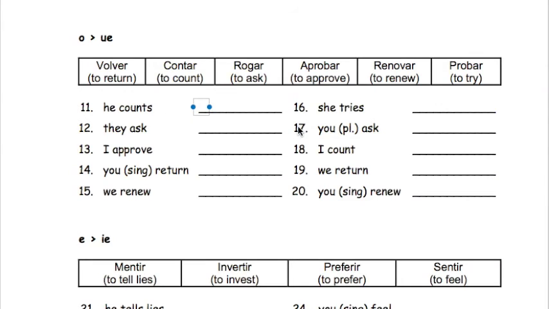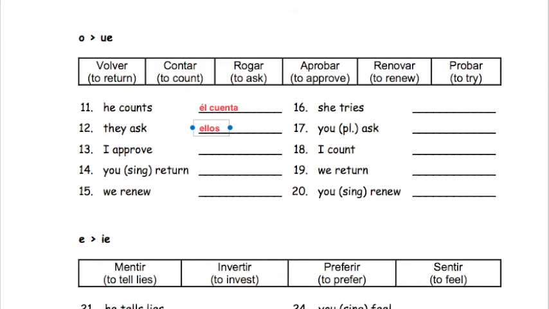So for the first one here, we have he counts, right? I know that he is él, so I'm going to go ahead and write that down. Counts is contar. I'm going to take that ending off. I know that it's an AR verb, so I'm going to have an A there. And then the O, which is the last vowel before the ending, is going to change to a UE. So él cuenta, he counts.